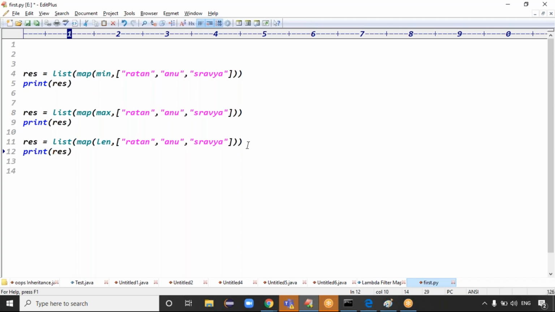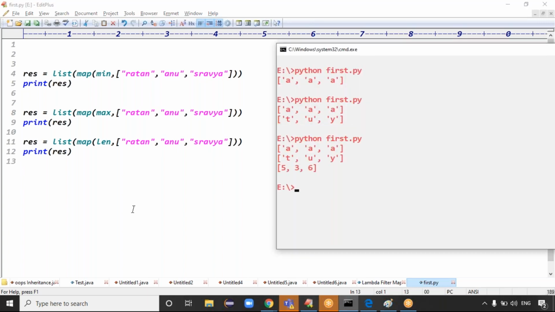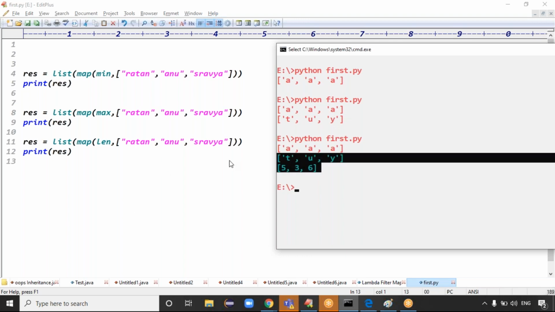Guys, in the last case, what's the output? Tell me now. The length is applied on this data, this data, and this data. After applying the length, what's the expected output? If length is applied on every element, what's the output now? Length applied here, here, and here, in the three cases. We got the output 5, 3, and what? 6, right? Exactly, guys.